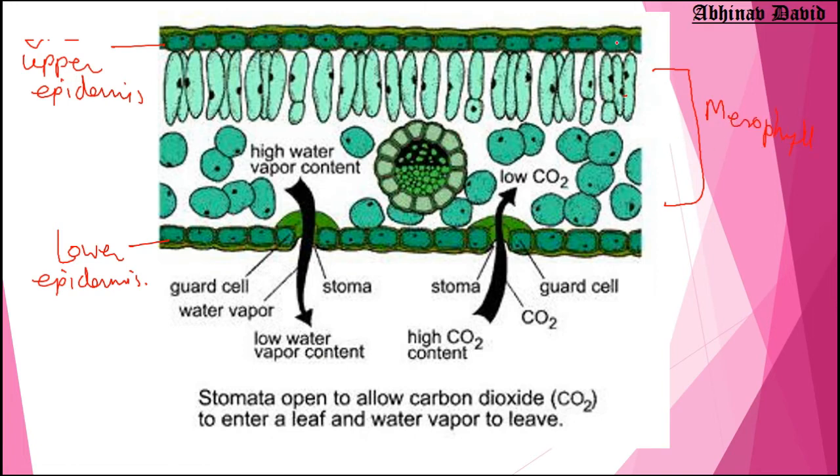The cells which are present between the upper and lower epidermis form the mesophyll, and the mesophyll is divided into two parts. You can see parallel cells are arranged, forming the palisade parenchyma, and then this is the spongy parenchyma. In this spongy parenchyma you can see there are a lot of intercellular spaces, a lot of gaps between the cells.